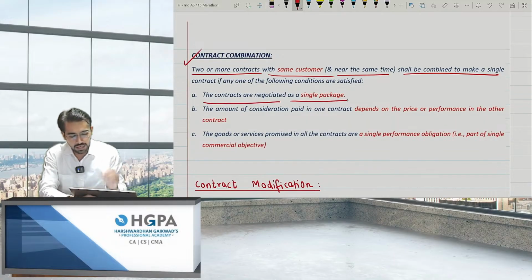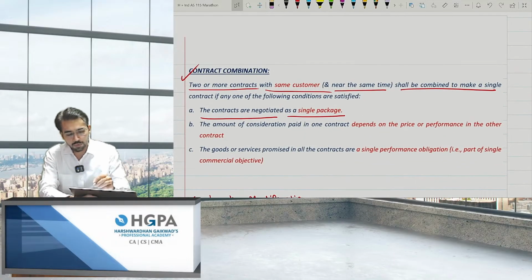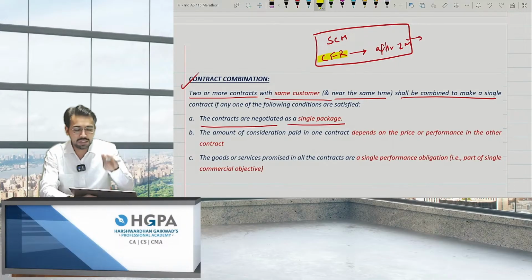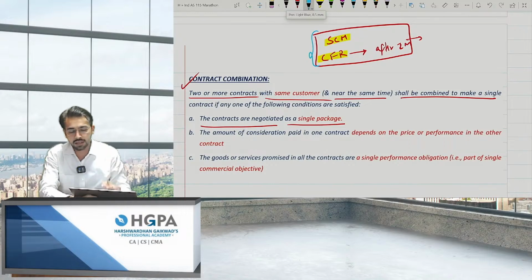The contracts are negotiated as a single package. For example, you came to me and told me, sir, I want SCM lectures first, and we'll also be purchasing the CFR batches from you only, but we want this after 2 months. So you negotiated the price, that is, you took a combo price from me for SCM and CFR. Now, can I say these were negotiated as a single package? Obviously, you gave me a confirmation that you will also purchase CFR, and I must have also taken a token amount from you, right? That means it was negotiated as a single package. So can I consider this as a single contract itself? The answer is yes.